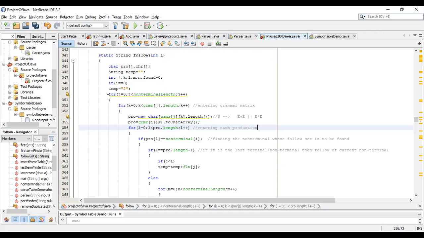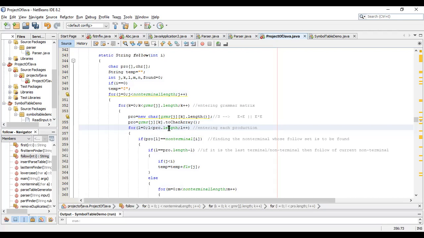After this point, for j equal to 0, j less than or equal to non-terminal length, j plus plus. It's a for loop, and the non-terminal length will of course be 2. We only use 2. In the second, nested for loop, for k equal to 0, k less than or equal to grammar 0 length, k plus plus, the length is 2.